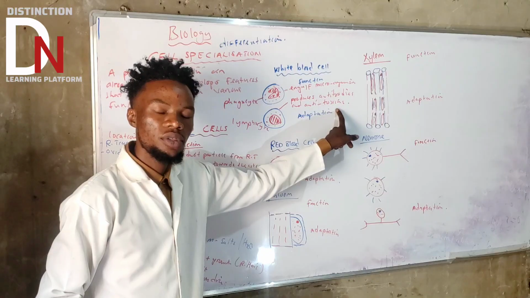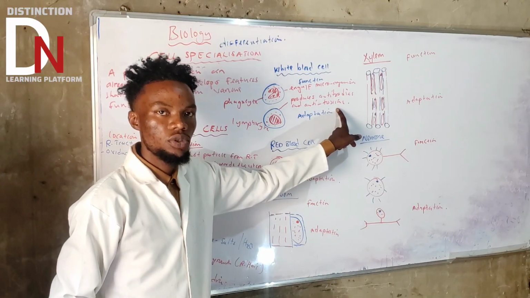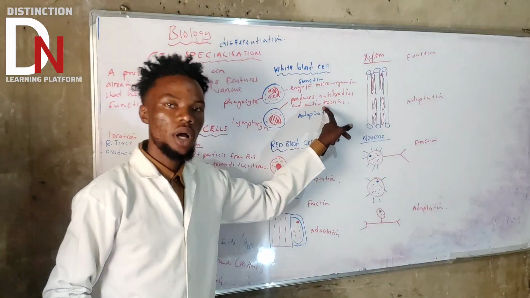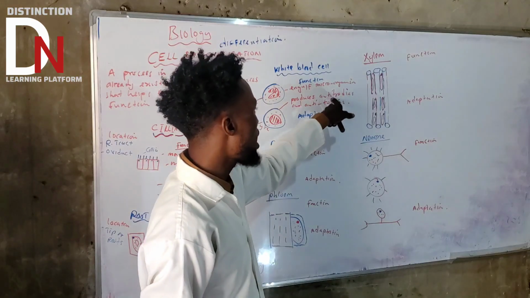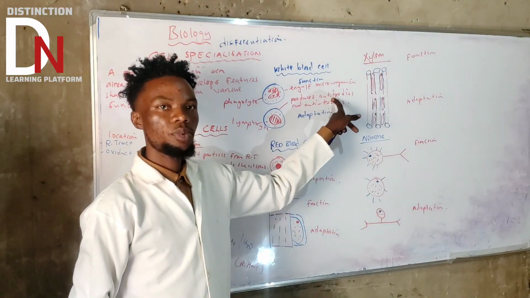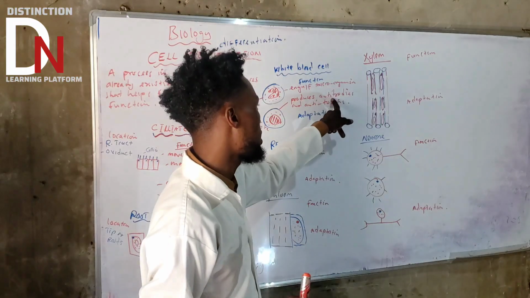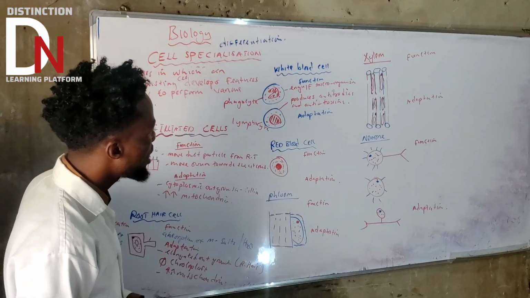Because if bacteria enter your body, they produce toxins so that they can injure your body tissues. To prevent that, lymphocytes produce antitoxins that destroy toxins coming from the bacteria. Antibodies are also produced by the lymphocyte, but they go to kill the bacteria.